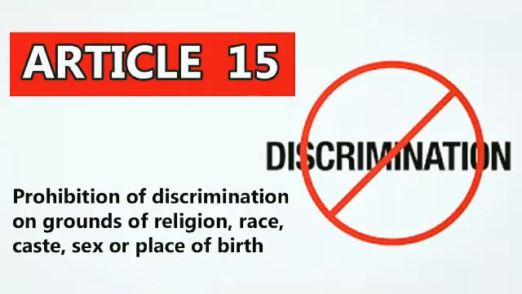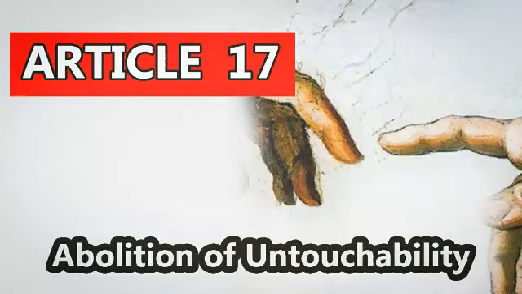Next, Article 17. It is very important. Article 17 deals with abolition of untouchability. What is untouchability? It is the practice of ignoring or rejecting a group of people from the mainstream by social custom. For example, the untouchables or Dalits are prohibited from eating with other caste members. They are prohibited from entering into dominant caste homes, etc.